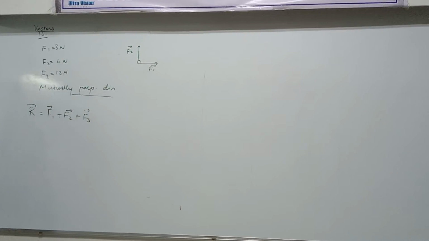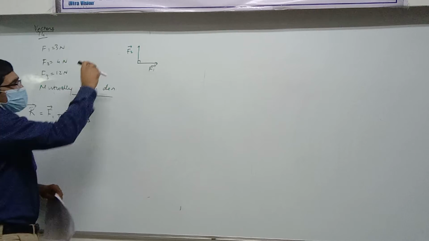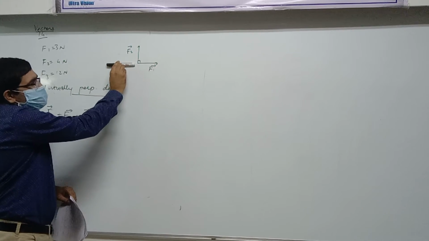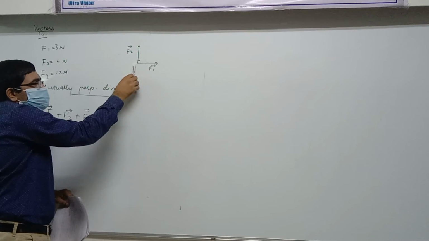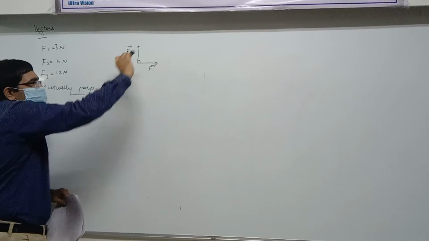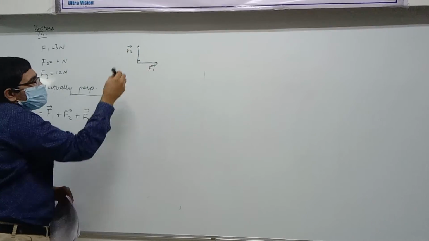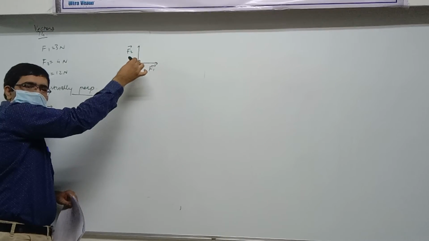They are perpendicular to each other. Where should I draw F3 so that it should satisfy this condition? They are all perpendicular to each other. See, if I draw it left side, then is F3 perpendicular to F1? No. Okay, if I draw it down, is F3 perpendicular to F2? No. So we can draw it in the middle here? Then it has to be like this. Did you understand? Yes or no? Yes. Sure, on the z axis.